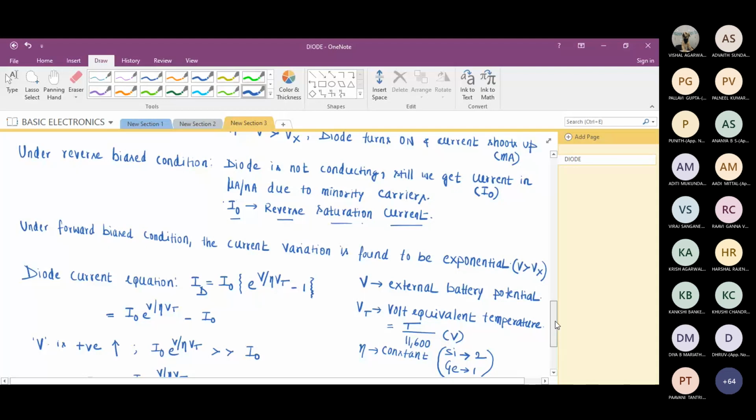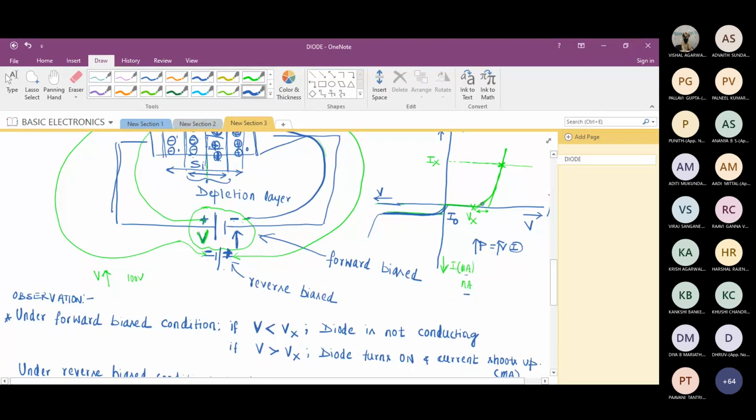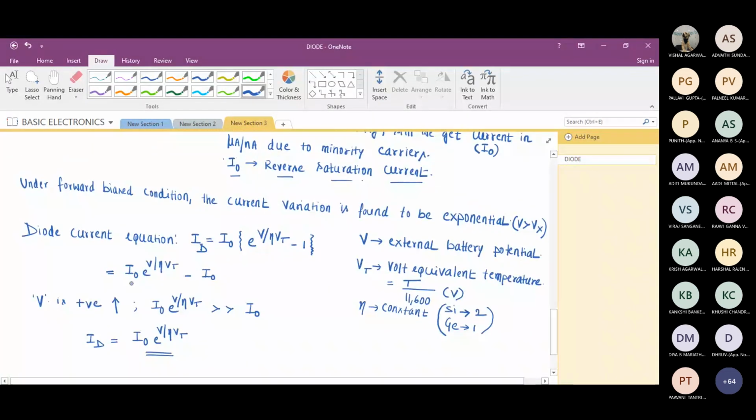So the first term in the diode current equation is for the forward biased condition. For that I have taken V as positive.